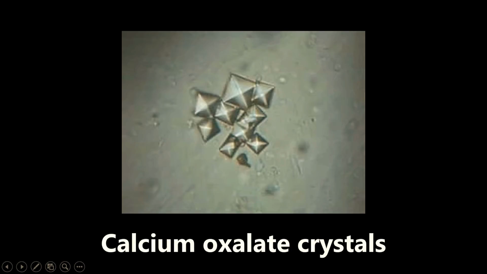So let me say it again. Patients are normocalcemic. They have a normal level of calcium in the blood, but they are hypercalciuric. They have increased calcium in the urine. And that should make sense because that's what will cause the saturation and the formation of these calcium oxalate crystals. In several different textbooks, they're described as envelope-shaped or even sometimes dumbbell-shaped. I mean, it doesn't really look like that to me, but I guess so. So envelope-shaped or dumbbell-shaped, you want to be thinking calcium oxalate crystals.